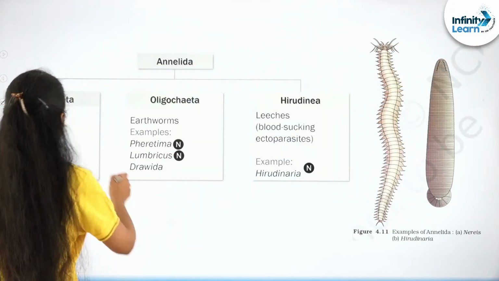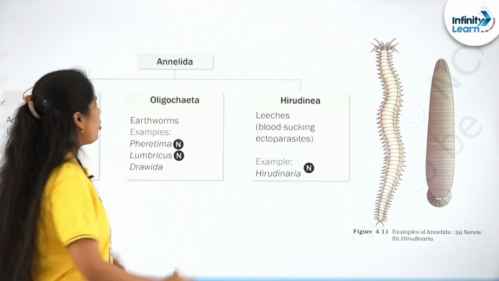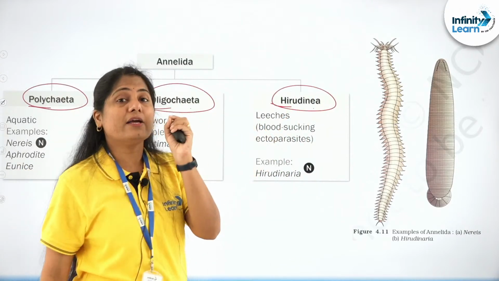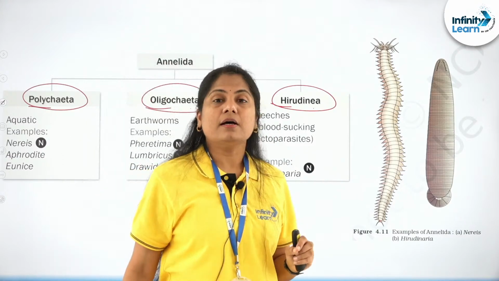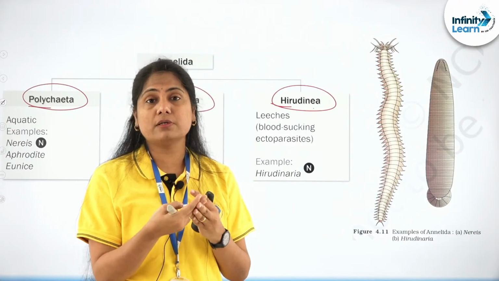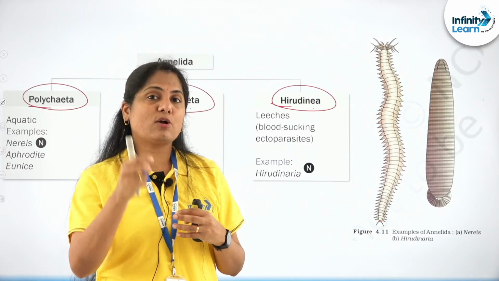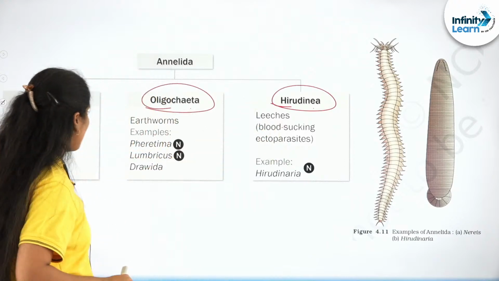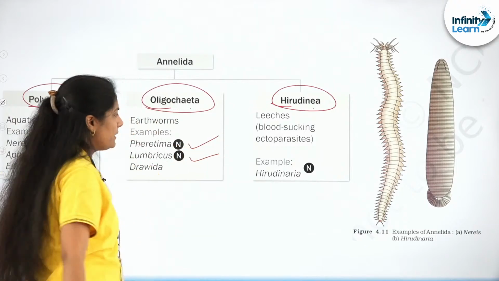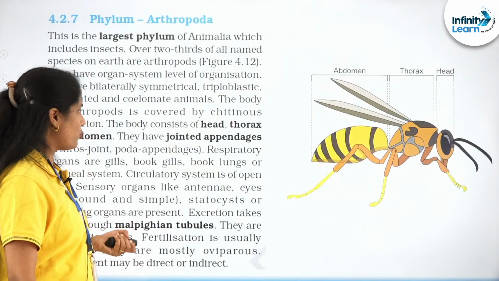So these are divided into Polychaeta. Poly is many, chaetae or setae are present. Oligochaeta have fewer chaetae, and Hirudinea have hirudin, an anticoagulant in the saliva when they are sucking blood. These are sanguivorous animals, feeding on any animals, cattle or human beings. The blood doesn't coagulate because of this hirudin, which is why it is named so. In Polychaeta we have Nereis, a very important example. In Oligochaeta we have Pheretima, Lumbricus, and Hirudinaria, which are NCERT-given examples.